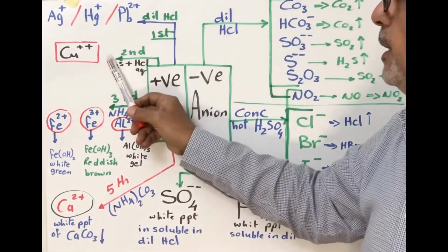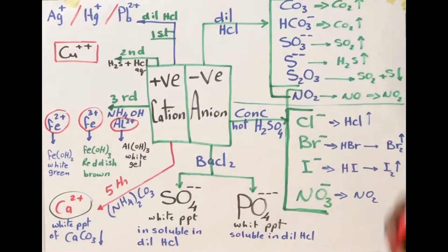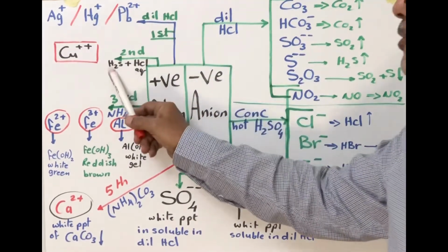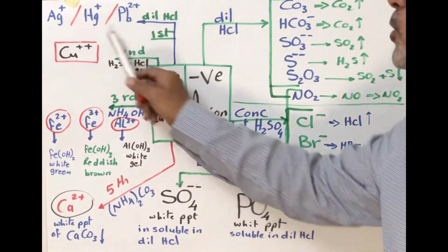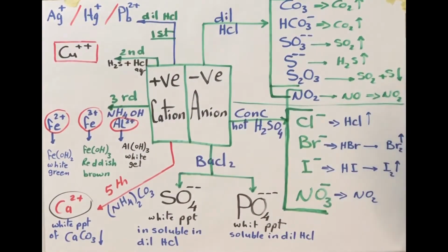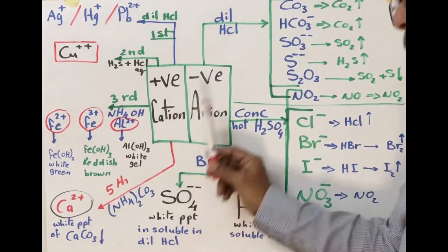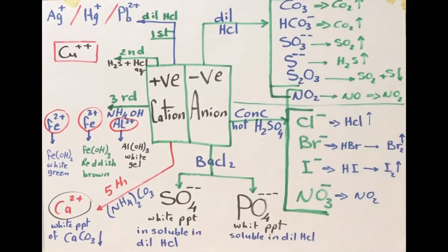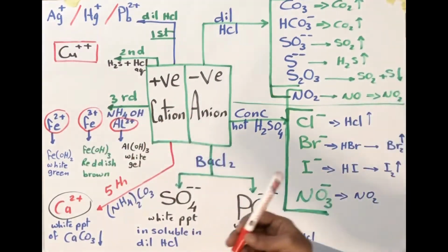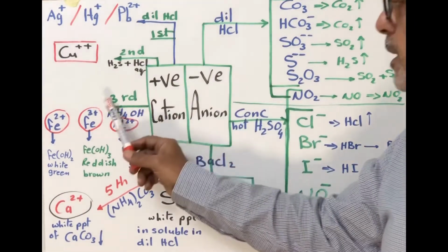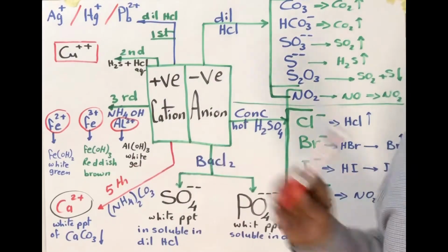The second group includes copper 2+. The main agent is passing H2S in acidic medium, HCl. It will give a black precipitate of copper sulfide. The third group is considered an important group which has a large number of questions in our exam. This group contains iron 2, iron 3, and aluminum.